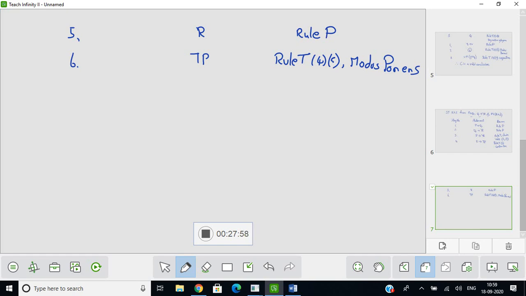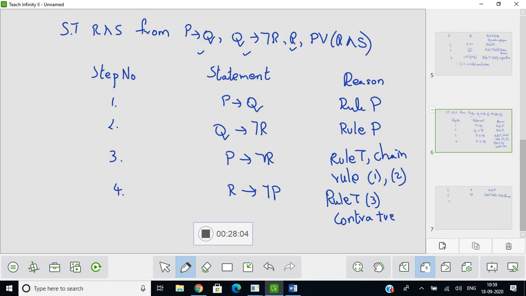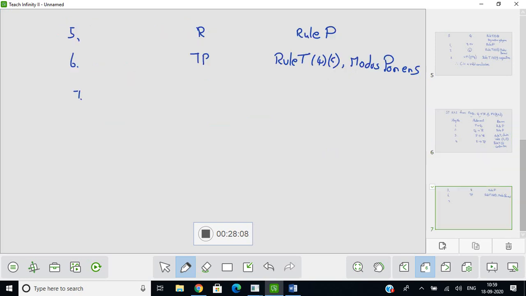Then introduce the last premise. What is the last premise that we are left with? Check our question. P or R and S. This is where we are left with. So introduce that premise. P or R and S. Okay. Now we are only introducing, so we will use rule P.